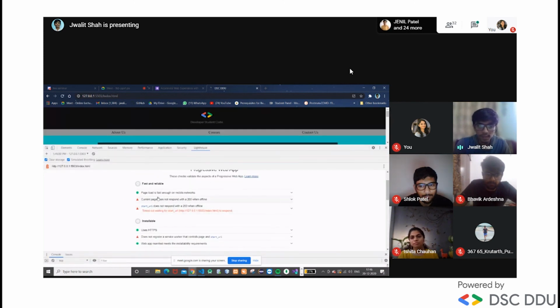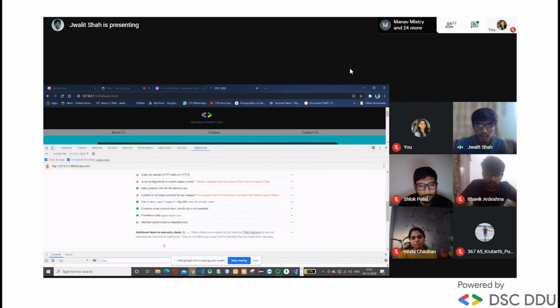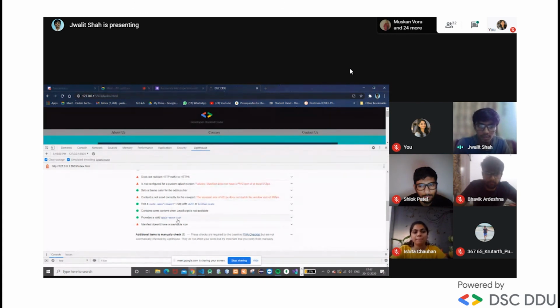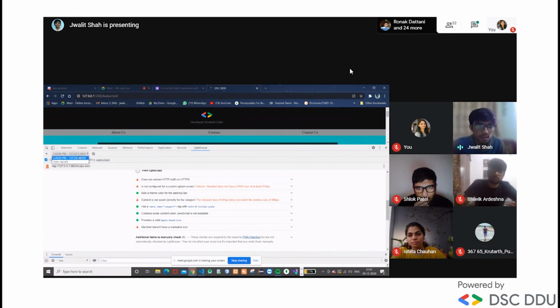Okay, so it is fast enough for mobile. It is optimized. It will not use HTTPS as we are using it as a localhost. So it is having this much content. We haven't provided the 512 pixel icon because it is not needed now. So it is accepted here, and this is the report which we can see by Lighthouse.